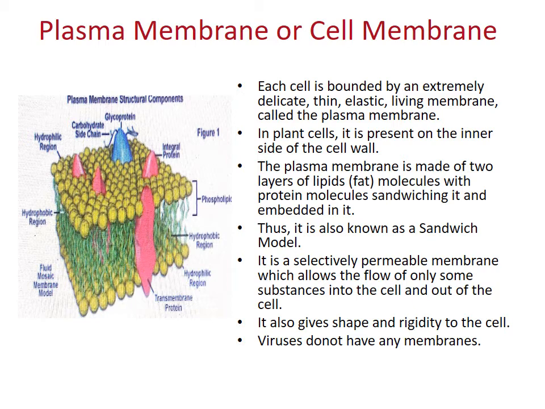Plasma membrane is made up of two layers of lipids, that is fat molecules, with protein molecules.